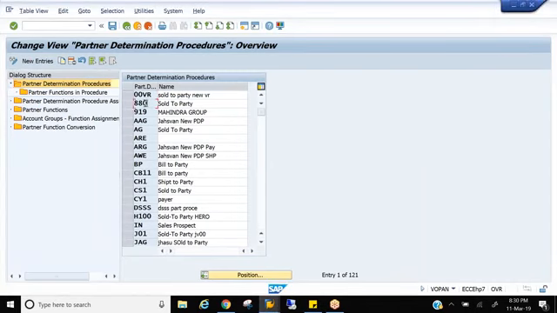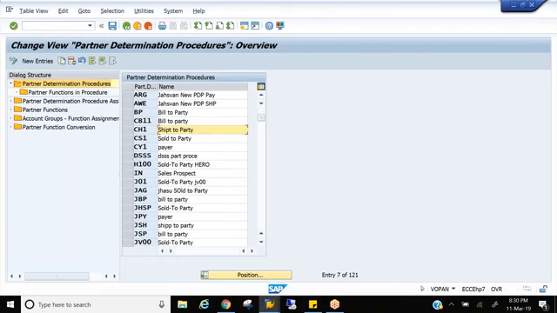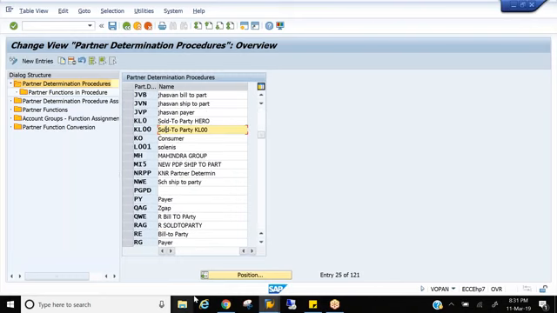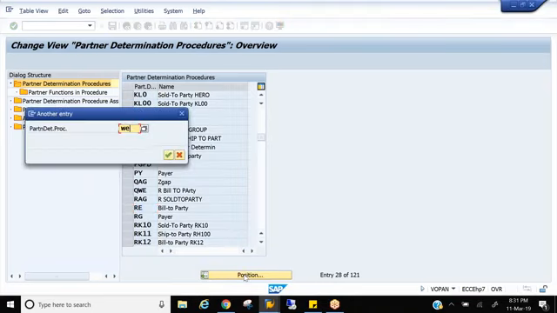These are all folders. SAP has provided standard folders. We don't call them folders, but for our understanding, they are called PDPs, partner determination procedures. You can see sold to party is AG, bill payer is RG, bill to party is RE, and ship to party is WE.